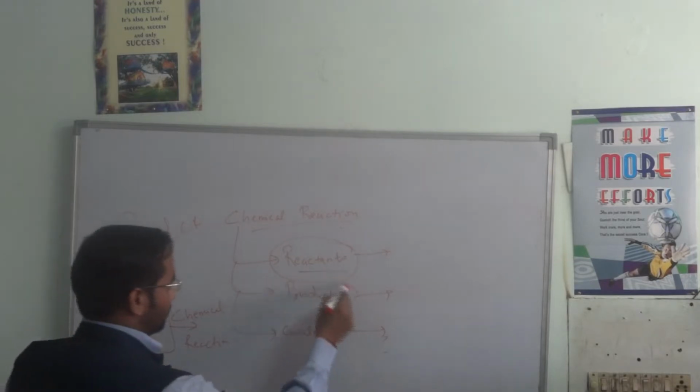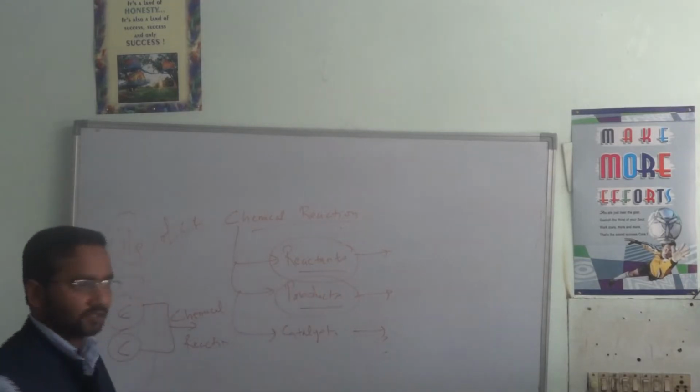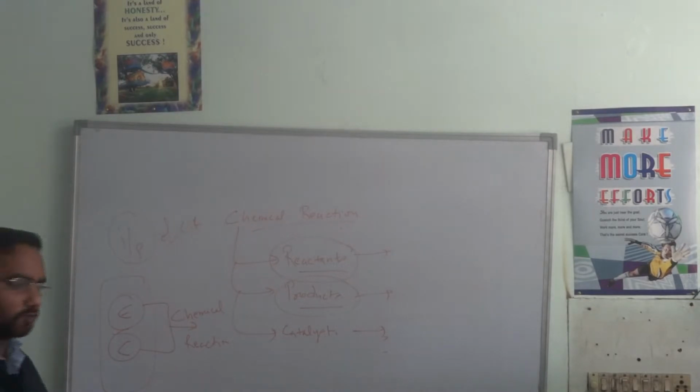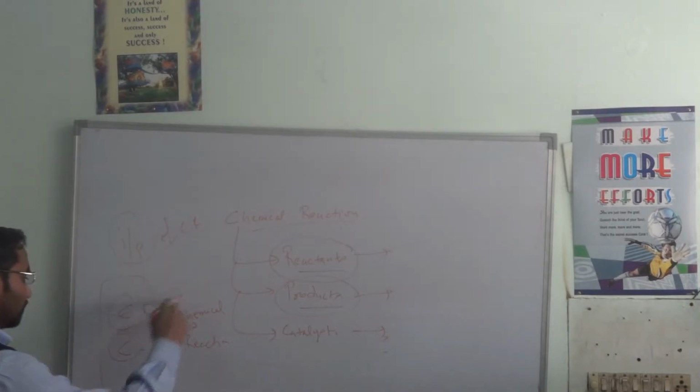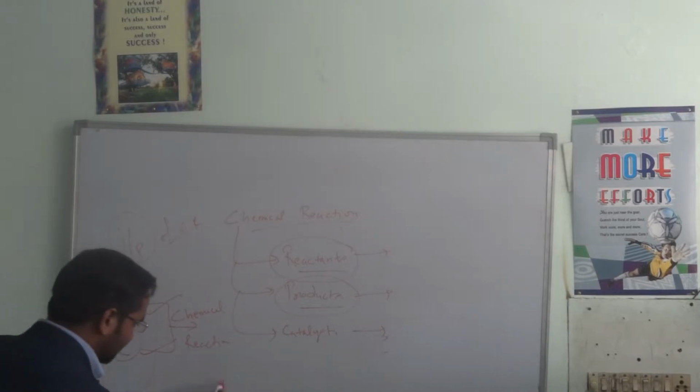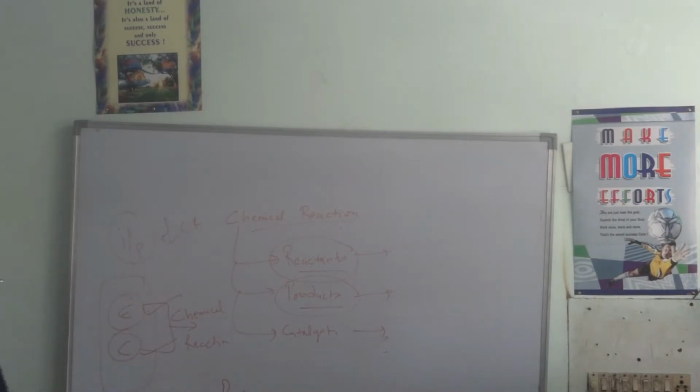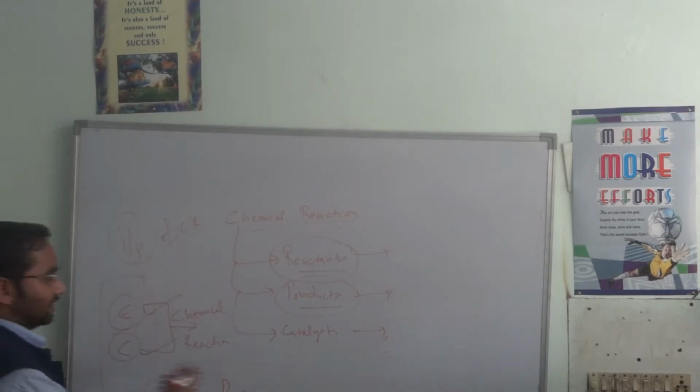Now, come to the next word, product. The product is the final output when we combine one or more elements or compounds through a chemical reaction. The product is the final output that comes out of a chemical reaction.